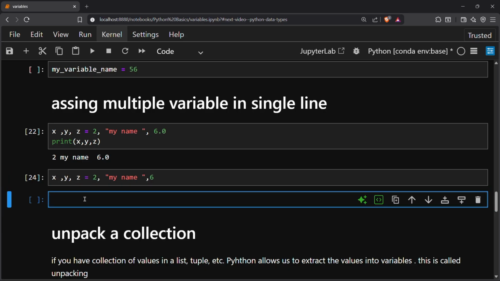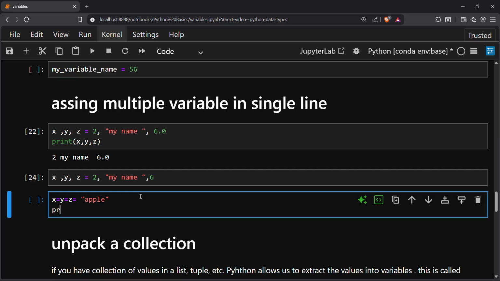And if you want to assign the same value to multiple variables, how will we do it? We will use the assign character, x equal to y equal to z equal to, and now I will provide a string value apple to it, and as I print these variables, I just need to write x comma y comma z.